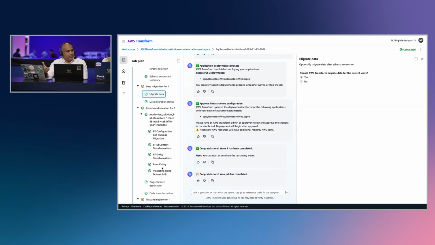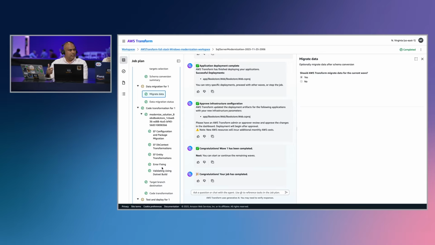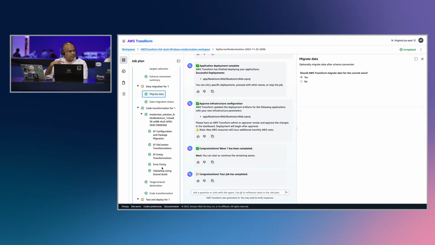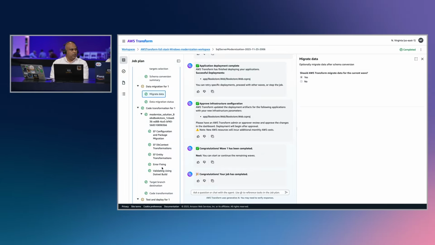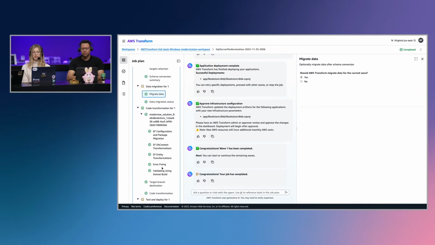And so this is our agentic model where we make changes to the code, we run a build. If there are errors, we go make changes. We do a self-debugging loop, fix it, build it, and continue to iterate on it till we get to a transformed solution.